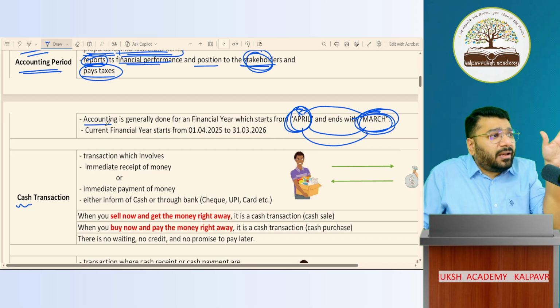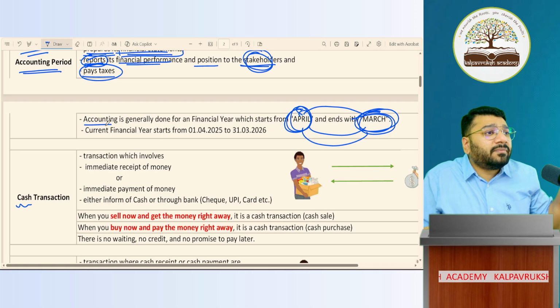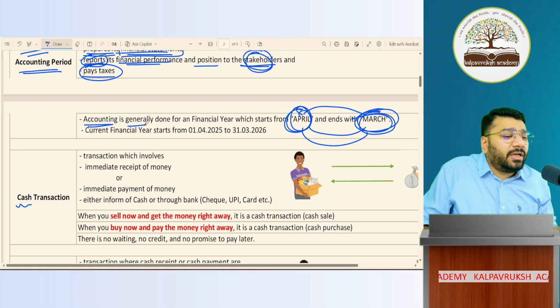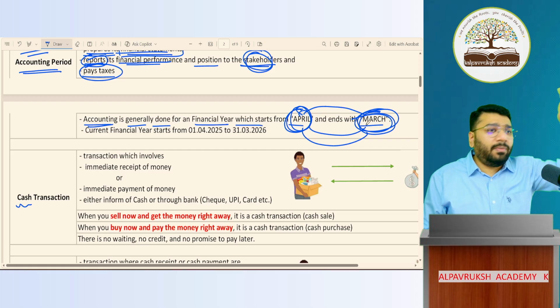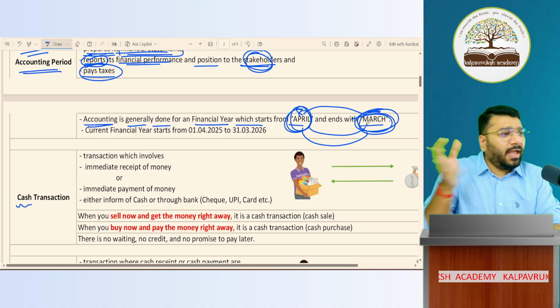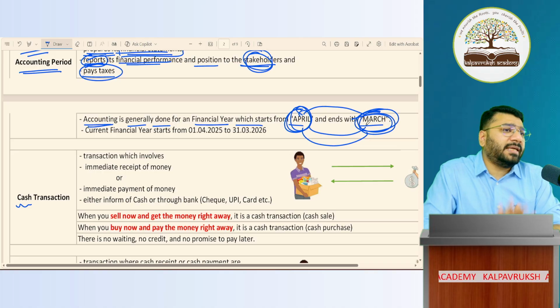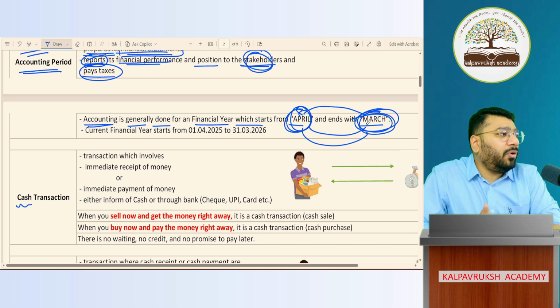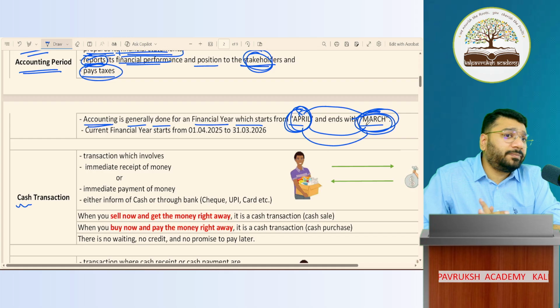But in general, what is the accounting year? April to March. Accounting in general is done for the financial year, which starts from April and ends with March. Now, I want to know from all of you, why is it April to March? Apart from the income tax reason, I said the income tax department wants April to March, hence we're doing April to March. Okay. Apart from that, is there any other reason why we are following the financial year April to March?